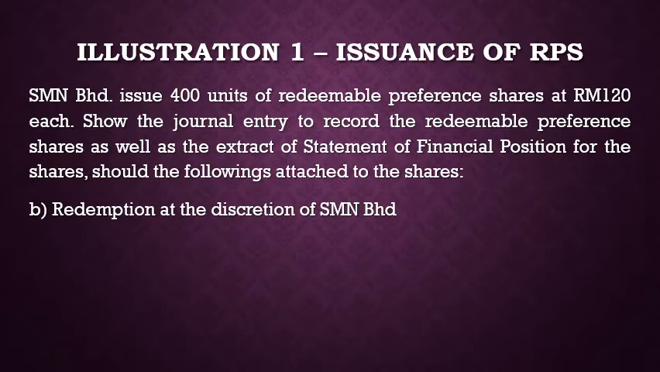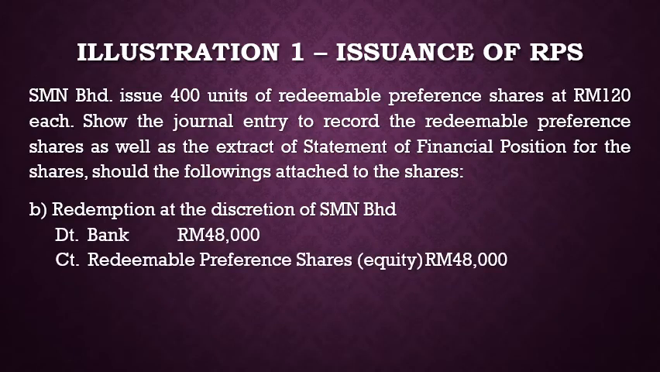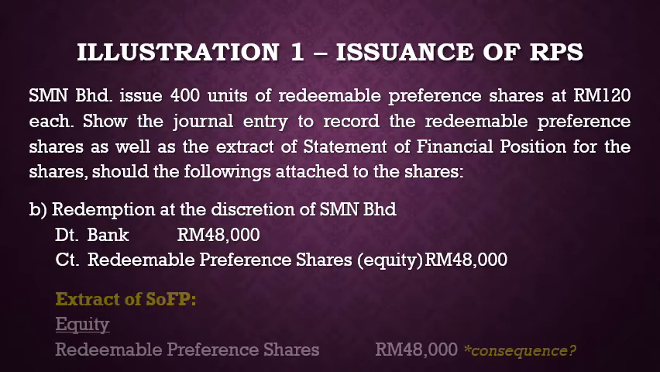If the redemption is at the discretion of the issuer, the journal entry will be the same, but when we recognize redeemable preference shares, it will be an equity. Thus, in the statement of financial position, it will appear under equity instead.